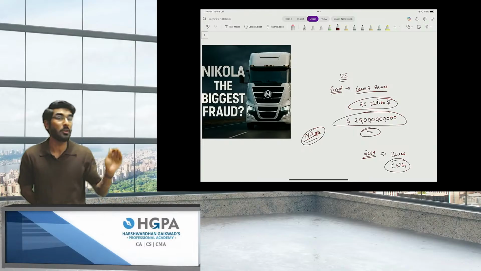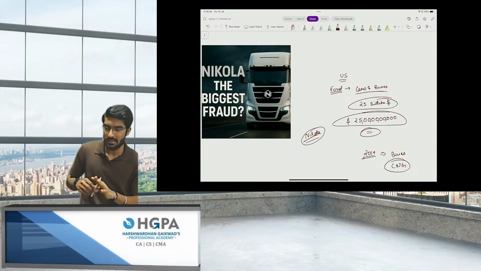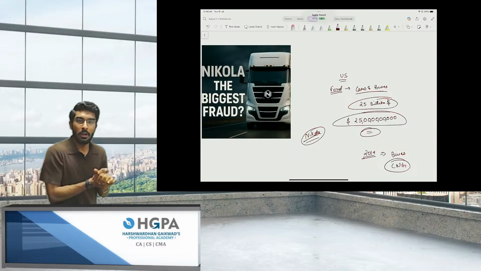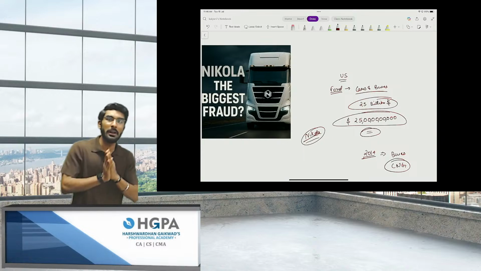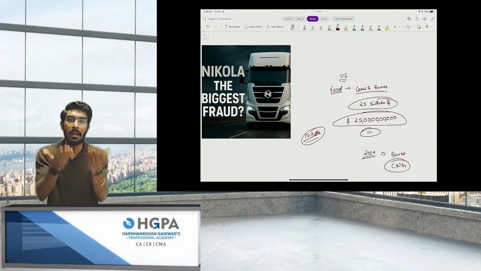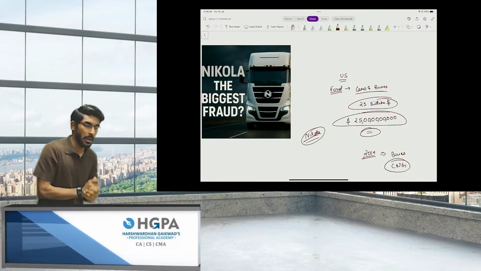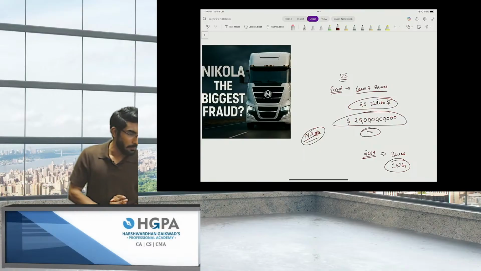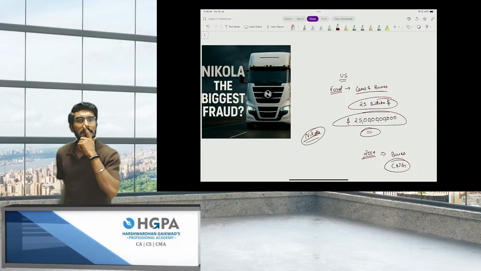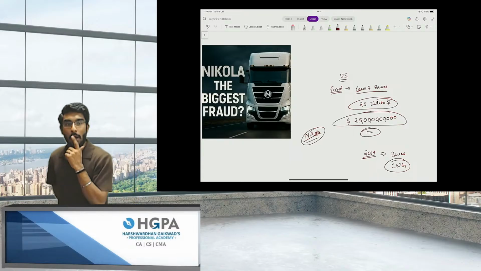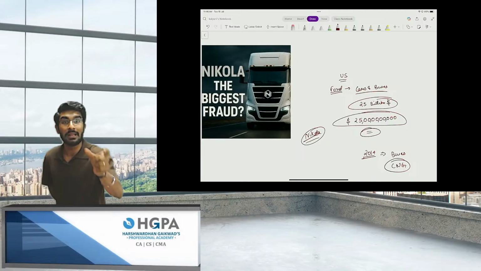Everybody was surprised because during that time, compressed natural gas was a new thing. So to capture the attention of people, it said that they're going to introduce buses that run on compressed natural gas. Okay, no problem. Then after a few months, it said that now we are going to come towards hydrogen.